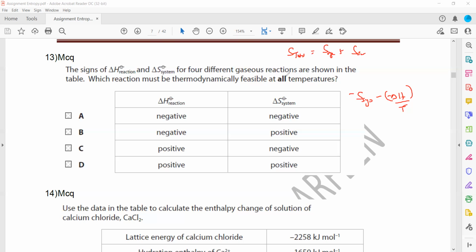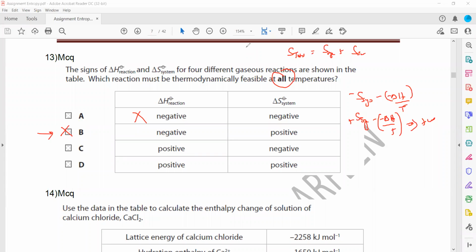It can be thermodynamically feasible but not at all temperatures, so it cannot be A. When we check option B, that is system minus delta H by T, delta H is negative, so minus minus plus, and entropy of the system is positive. So this will always be positive, in all conditions it will remain positive. That's why B is the right answer. Is it clear?